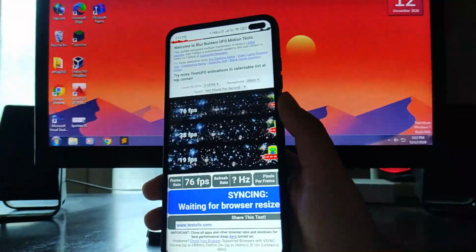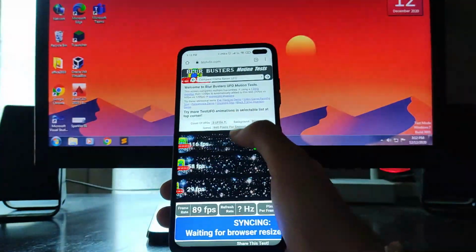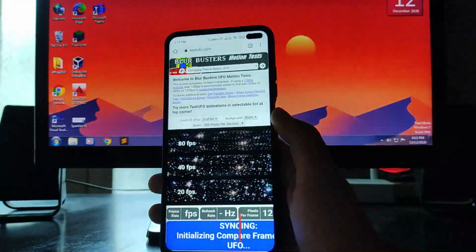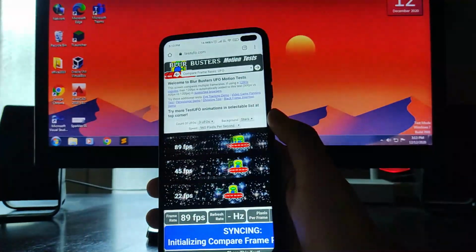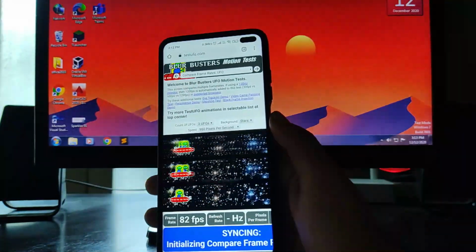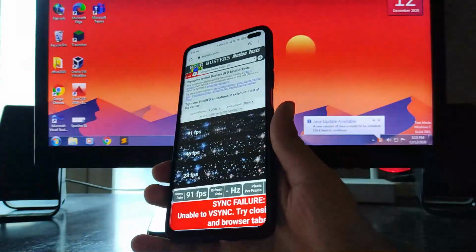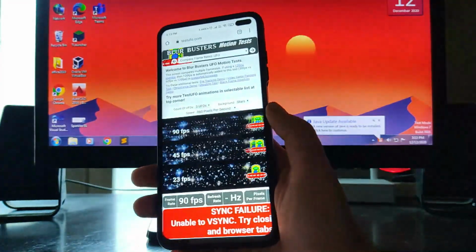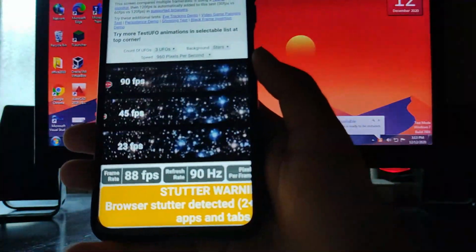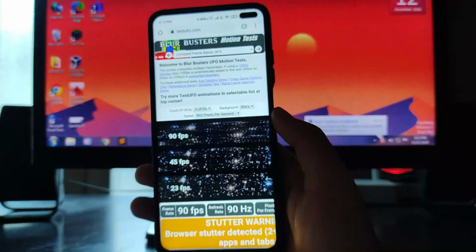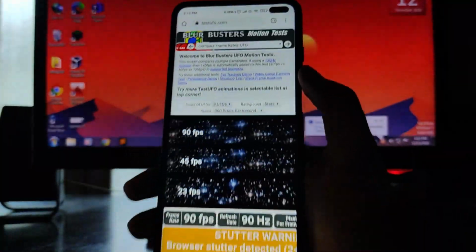As you can see here, this display is just not stable. I don't know for what reason. Let's just refresh the page if you want to know. Let's try it again. As you can see, it just stopped at 90 fps, and it should show the refresh rate here. I don't know what's going on, it is not showing it. I have taken a screenshot, I'll just show it to you. As you can see, it stopped at 90 fps and it is showing the refresh rate 90 Hz. The website I'm using here is testufo.com for this refresh rate test.